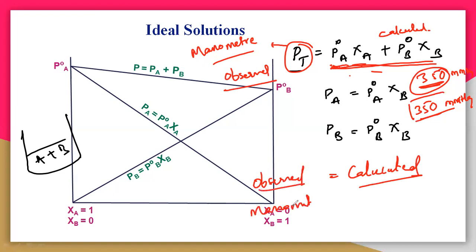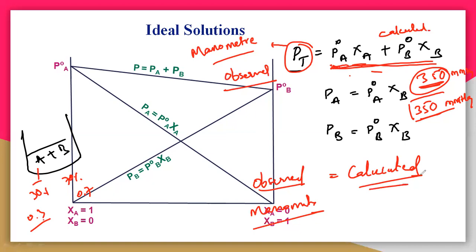The calculation means you have to calculate using those values. P naught A is a fixed value, and you have taken the concentration of A. If you take 30% of A and 70% of B, that is 0.3 here and 0.7 here. Substitute those values in this formula and you will get the calculated value.